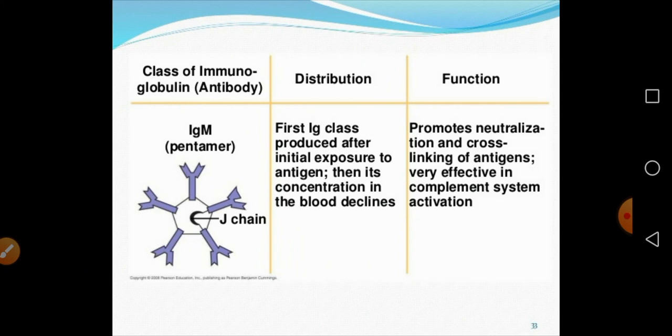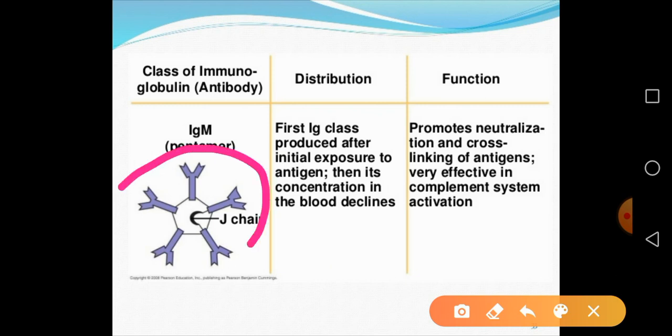So this table briefly shows the function. IgM, this is the pentameric antibody, and these monomers are joined together by the J chain. And then this is the first immunoglobulin class that is produced after the initial exposure. We already discussed that they play an important role in the primary immune response, and the function is they promote the neutralization and cross-linking of antigens effectively in the complement activation system.